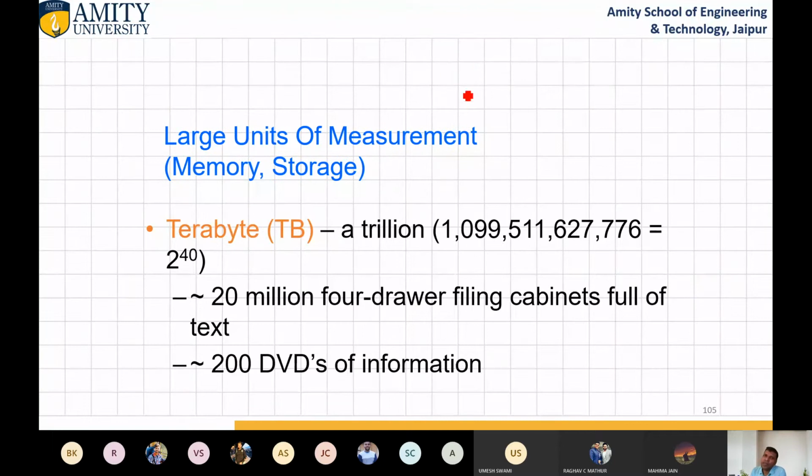Terabyte. 1000 gigabyte equals 1 terabyte. Instead of writing 1000, 2 to the power 10 gigabyte equals 1 terabyte, or that is equal to 2 to the power 10 into 2 to the power 30, which is 2 to the power 40 bytes. Whenever a question comes like how many megabytes are there in 1 terabyte, what is your answer?